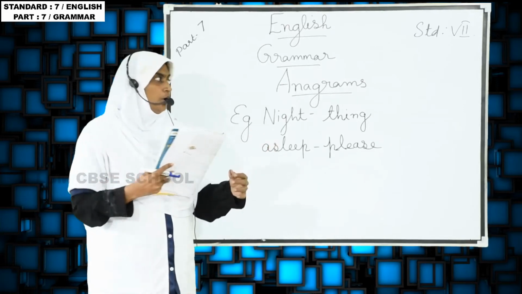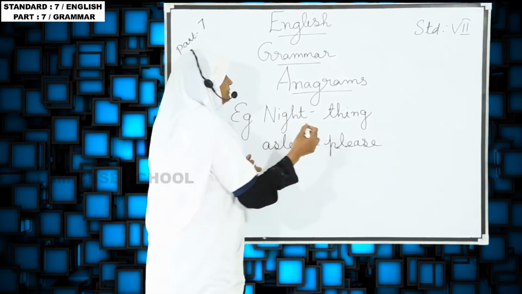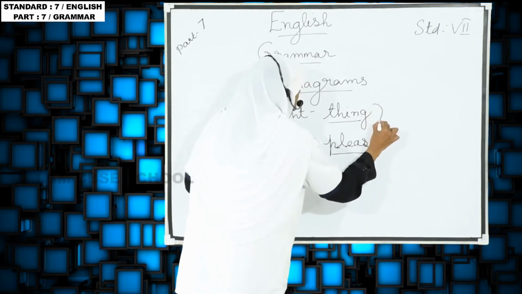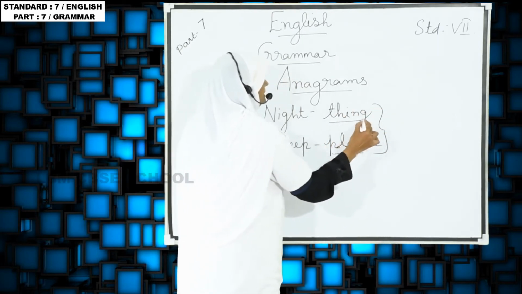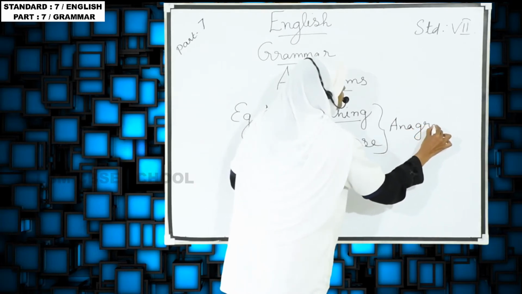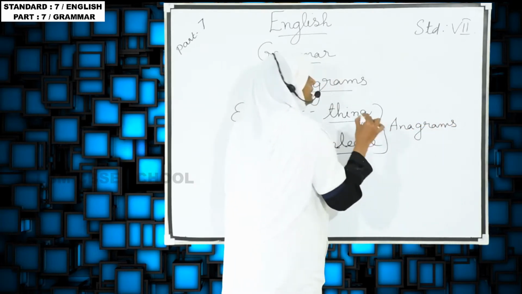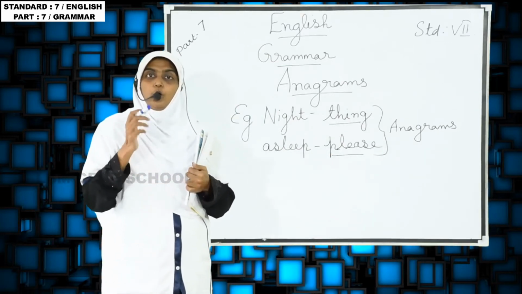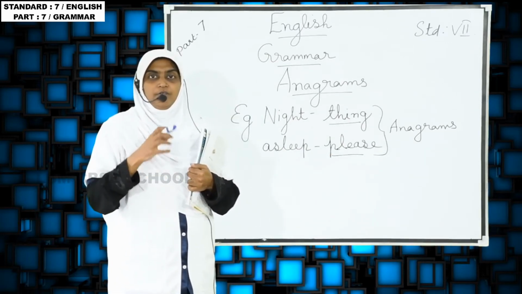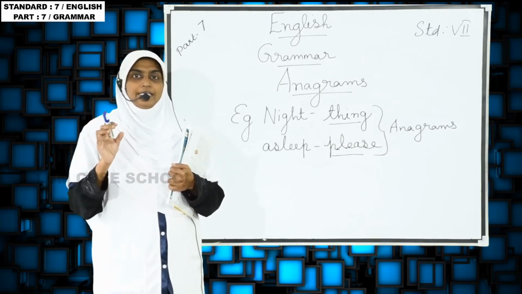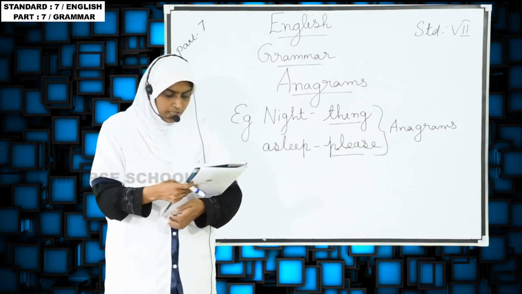So what are the new words we have? Thing and please, these two words we call anagrams. The new words we are forming, that word we call an anagram. Not the old one, the new one. We are taking letters and forming the new one, and those new words we call anagrams. Understand?